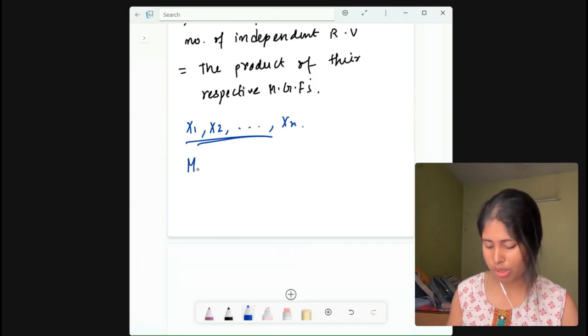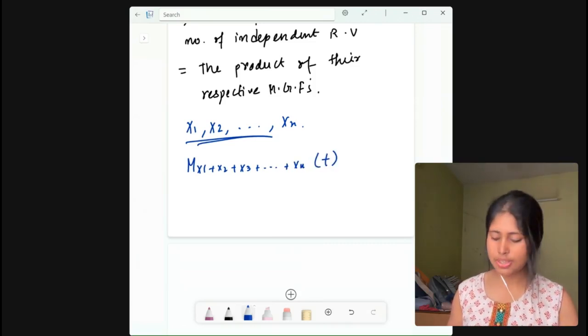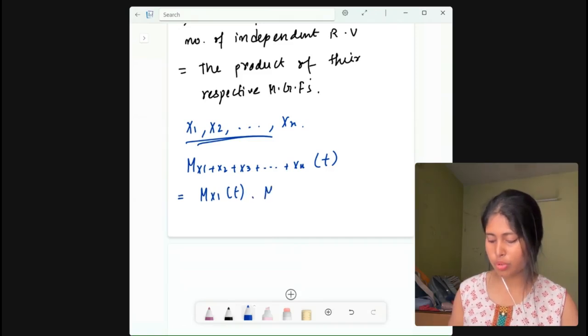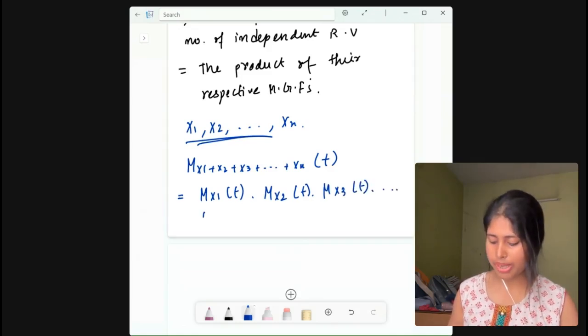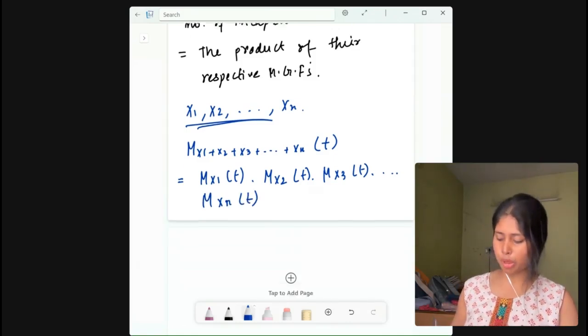M_{X1+X2+X3+...+Xn}(t) is basically M_X1(t) multiplied with M_X2(t) times M_X3(t), and this goes on till M_Xn(t). All right, so this is what the property tells us.